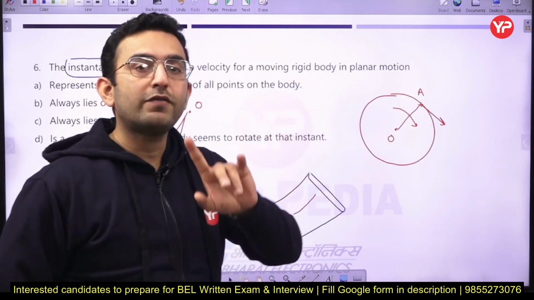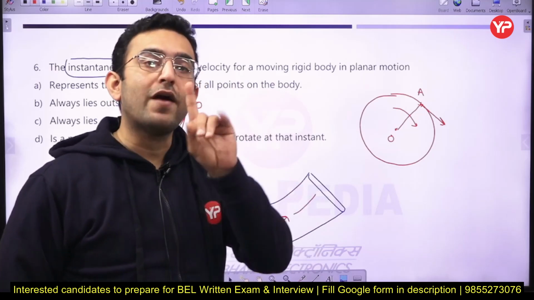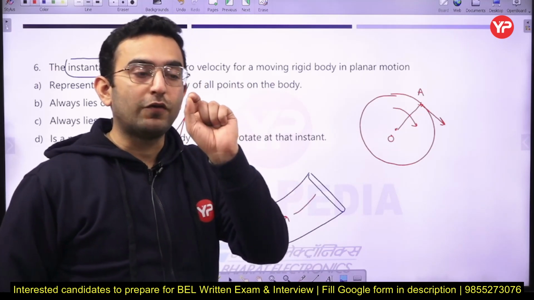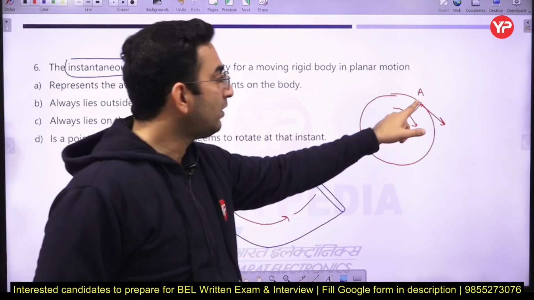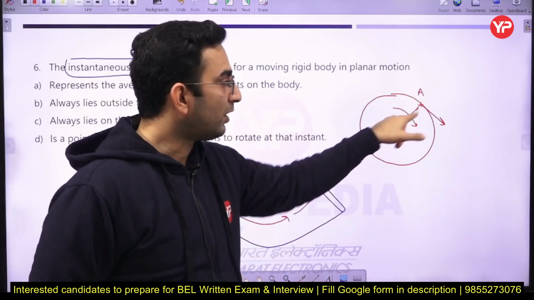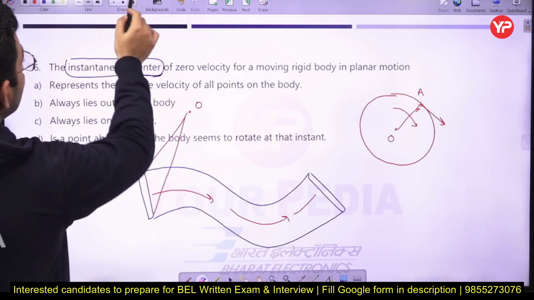So whenever you are finding the instantaneous center, you have to make sure that the velocity of a particular point makes a perpendicular line with this particular velocity vector. Just remember that.